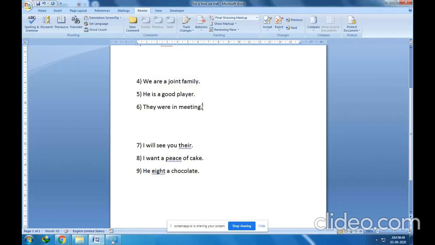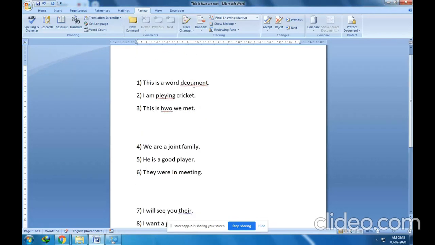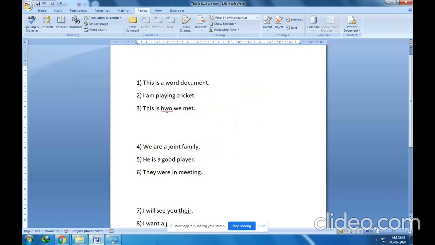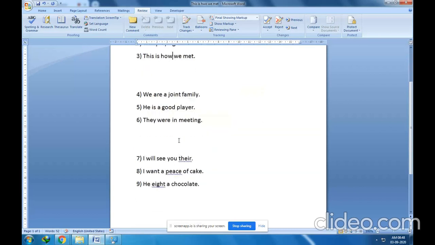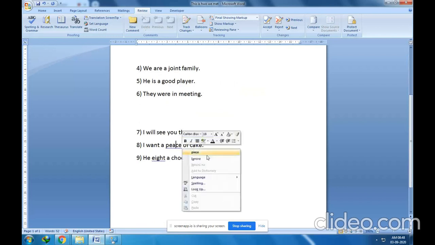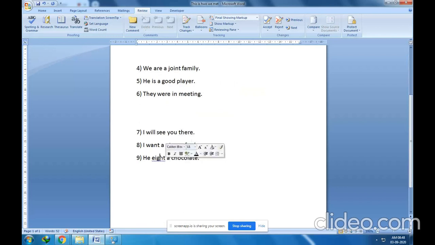So all the errors are fixed here. Now here also just right click on document and click the suggestion. Here also you can right click and select the suggestion. Only you have to right click and select the suggestion.